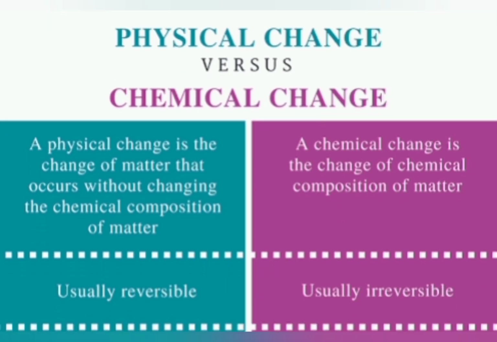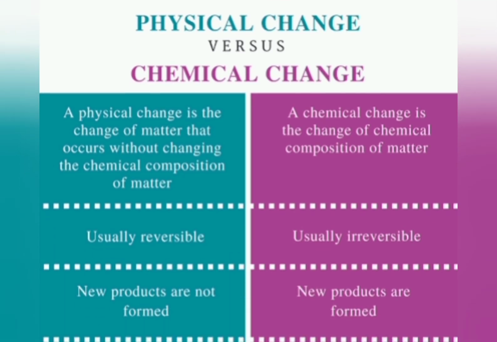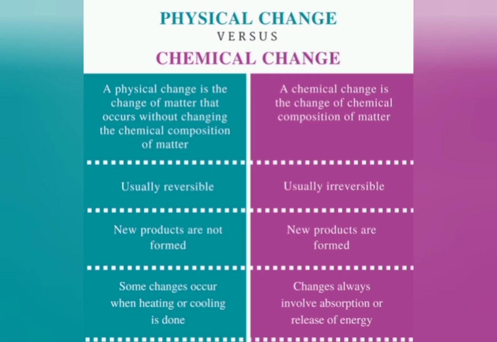A physical change is usually reversible, while chemical change is usually not. In physical change, no new products are formed, whereas in chemical change, new products are formed. Some physical changes occur when heating or cooling is done. However, chemical changes always involve absorption or release of energy.